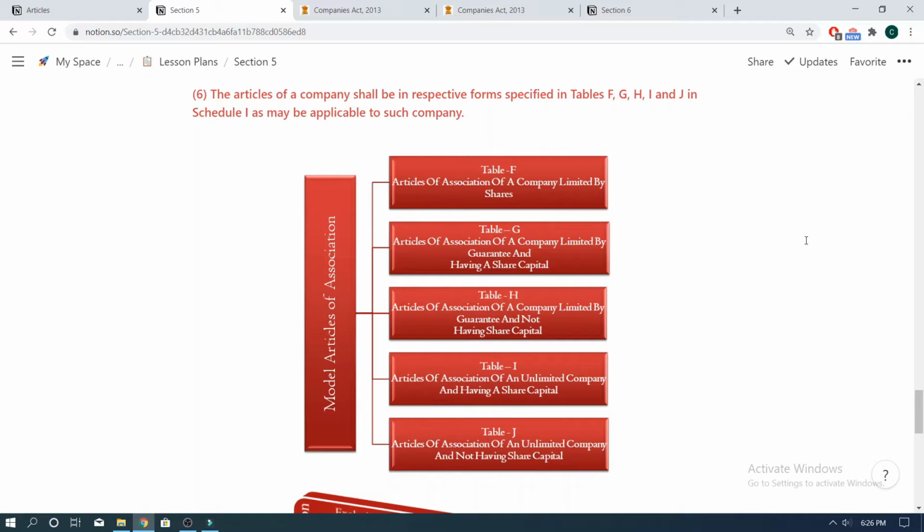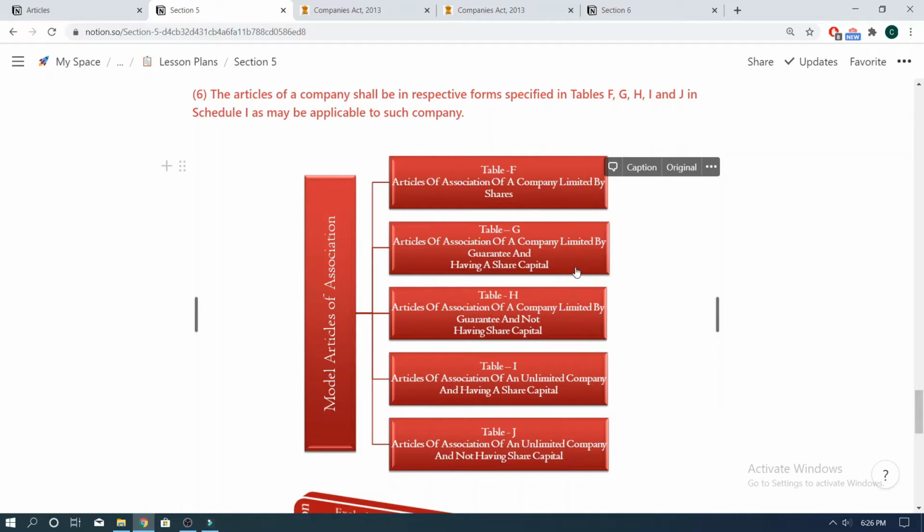If you recall, we had discussed in the introduction video that Companies Act 2013 has 7 supporting schedules, and Schedule 1 essentially prescribes the format or model for Memorandum of Association and Articles of Association which can be adopted by the companies. If we click on Schedule 1, we will be redirected to Schedule 1, which has all the tables, and we can see that Table F provides Model Articles of Association for company which is limited by share capital.